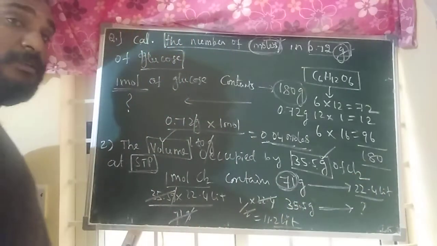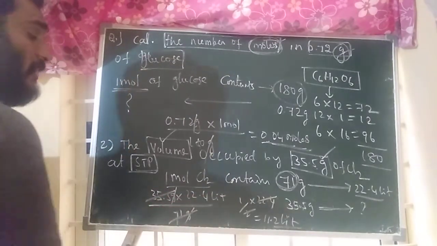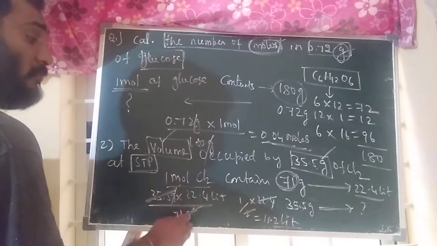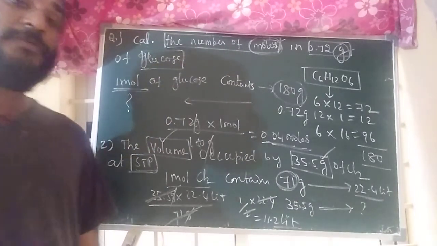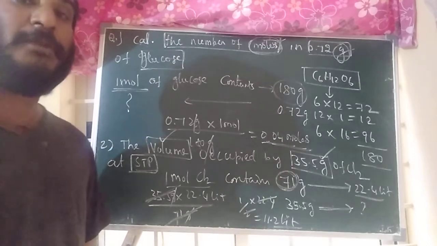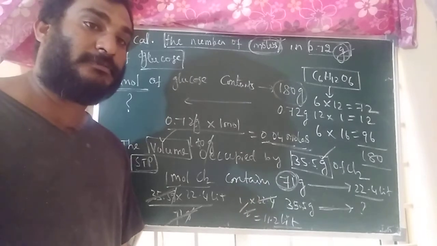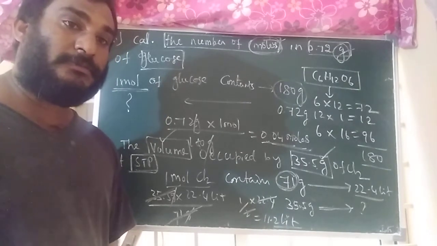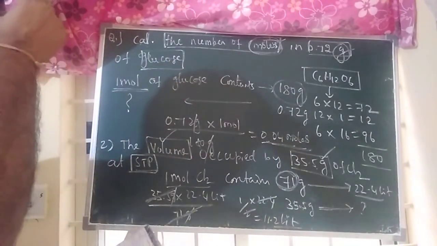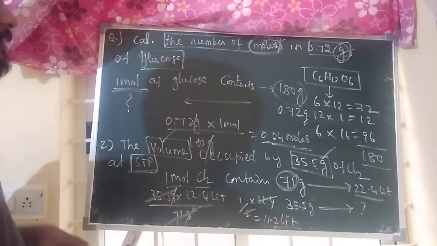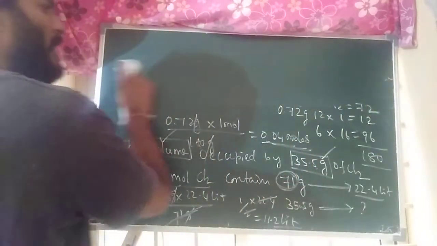Then 35.5 grams contains how much? Just cross multiplication. 35.5 into 22.4 liters by 71. So 35.5 by 71 is 1 by 2. 22.4 liters by 2 is equal to 11.2 liters. So 35.5 grams of chlorine at STP is 11.2 liters of volume. I hope that question is clear. Next question. If you know this relation first in the question, what relation they have given, you have to identify.